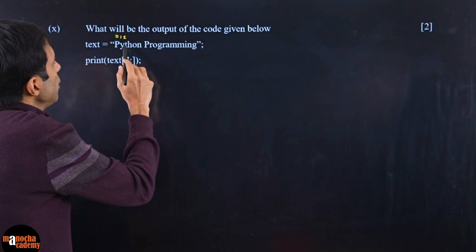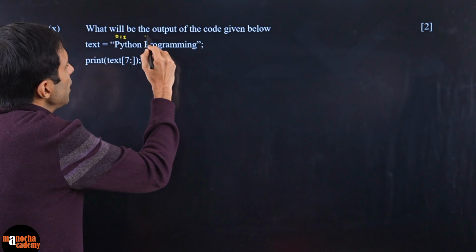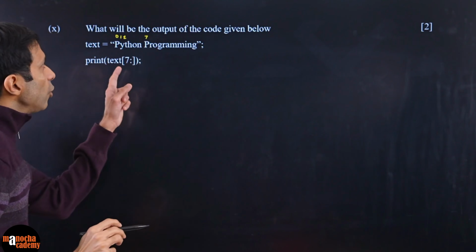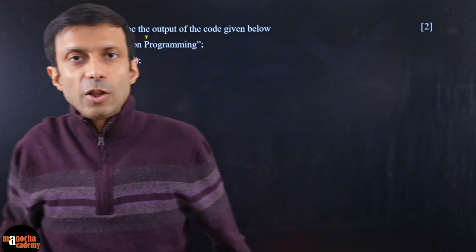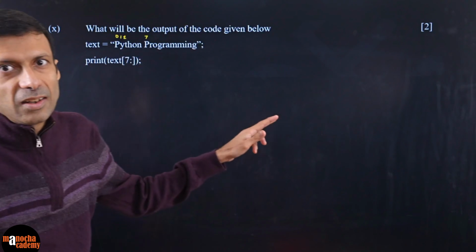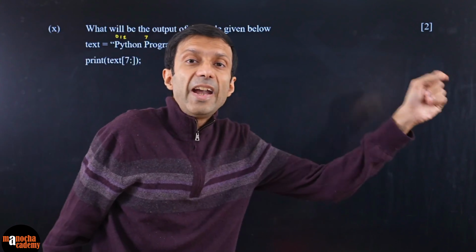So 0, 1, 2, 3, 4, 5, space is 6. So 7th is this capital P, right? And colon, you can see there is no index given. So when no index is given, it means go till the end of the string, right? Otherwise, suppose it was given 7 colon 10, then you need to take the letters 7, 8, 9. Remember, end minus 1. This is the slice rule, okay?